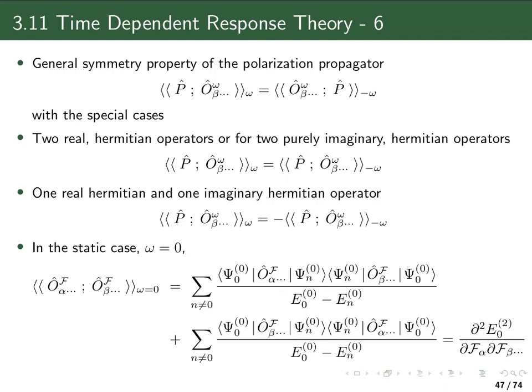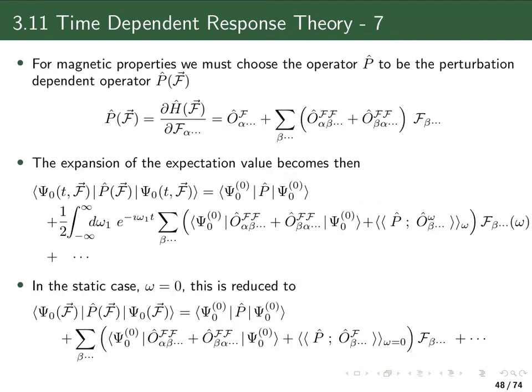And for such a case, we had in the chapter on the Hellmann-Feynman theorem, which was chapter 3.1, defined a perturbation-dependent operator, which we obtained like any other of the property operators from the Hellmann-Feynman theorem as the partial derivative of the Hamiltonian with respect to a component of the field. And if our Hamiltonian has first and second order contributions, meaning terms which are linear and quadratic in the field, then obviously we will not just get an operator O, which has no field dependence, but we will also get a contribution which is still linear in the field.